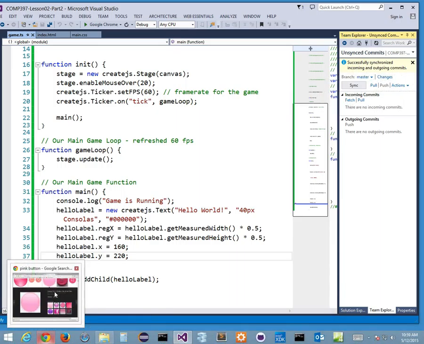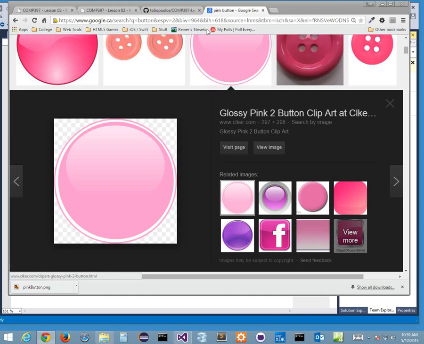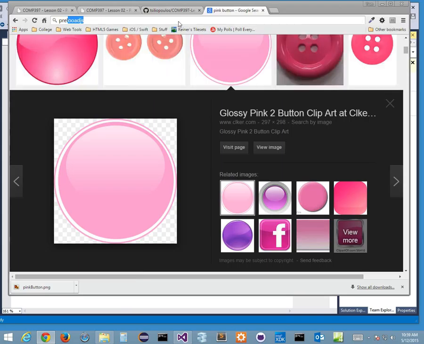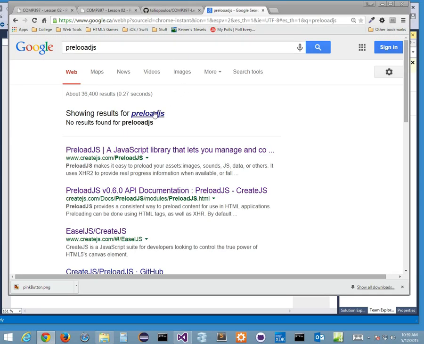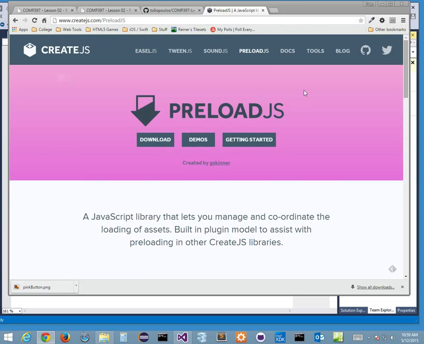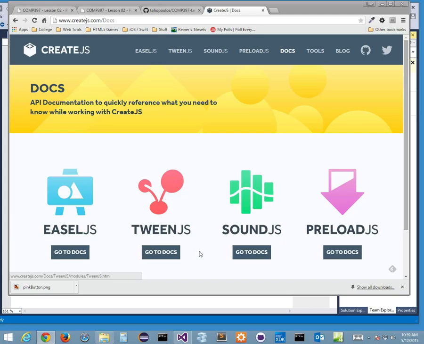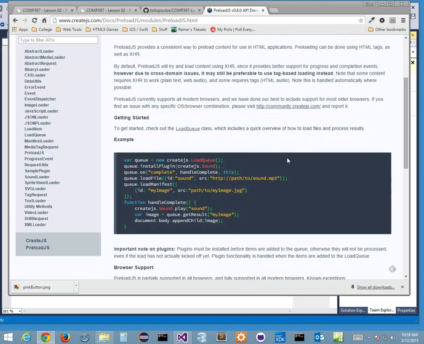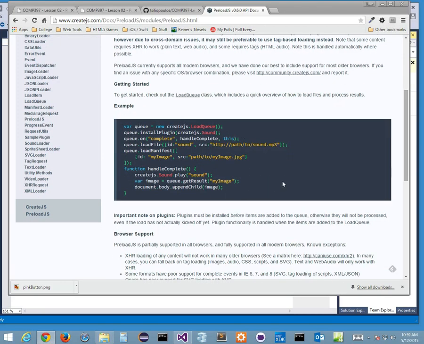Well, let's find that out. Here's my pink button. I want to go back to Create.js, but I want to go to PreloadJS. Here's my PreloadJS. Okay, if I actually can spell it right. PreloadJS. And I want to go to my documents. In the PreloadJS API documentation, I see that there's an example here of how to create a preloader. And if you go to PreloadJS, right?